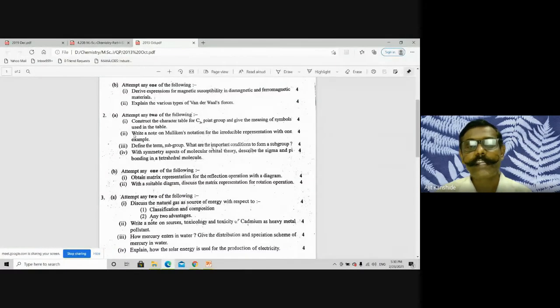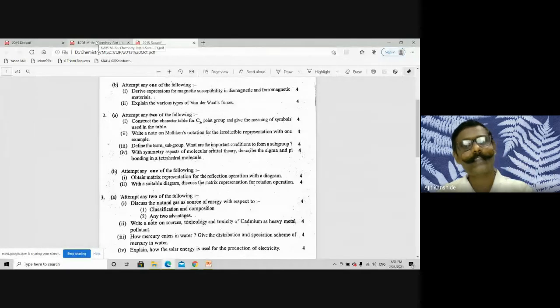See the next question. Write note on Mulliken's notation for irreducible representation with one example. You have to define Mulliken notations: the dimension point is the first point that you will cover, then the subscript point, then gerade and ungerade, prime and double prime, that's the horizontal plane, and symmetry. And you have to give one example. The best example is D2h, where all 8 irreducible representations are there, but it is lengthy. From the exam point of view, the simplest example is C3v or C2v.